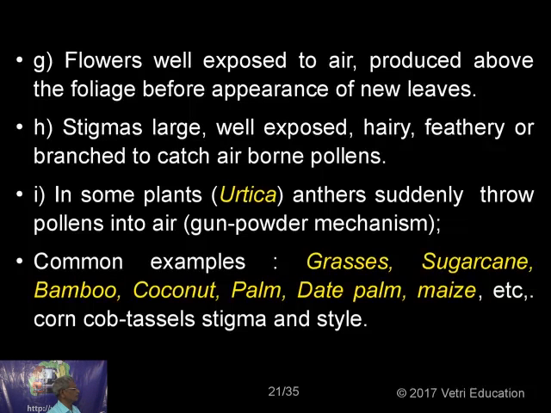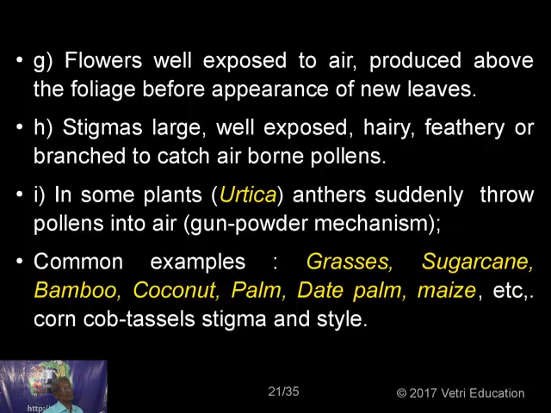Flowers, once again, some more characters. The flowers are well exposed to air, produced above the foliage before the appearance of the new leaves, because when new leaves have come, they will be hindering. The pollen grains cannot move very freely to reach the stigmatic surface.